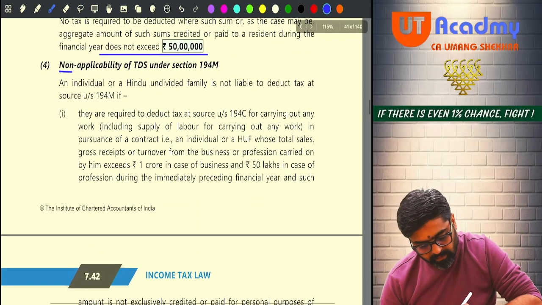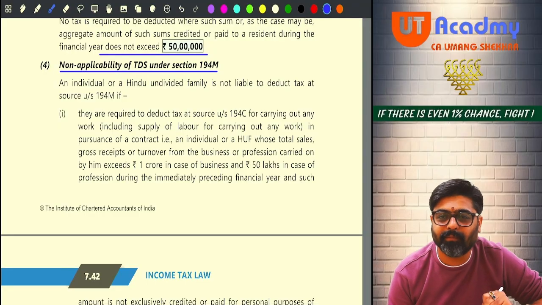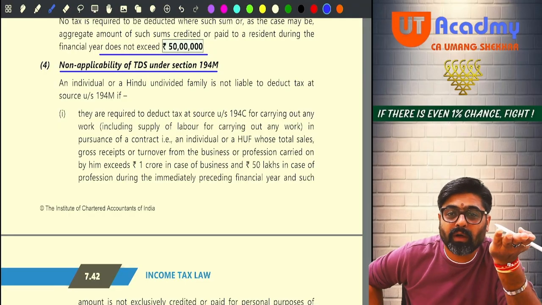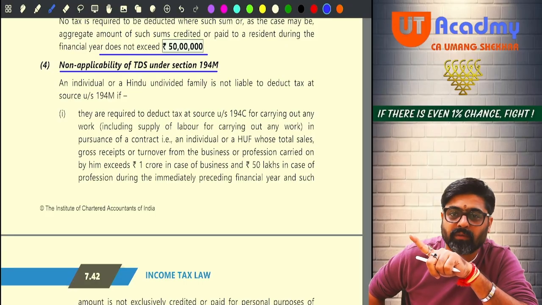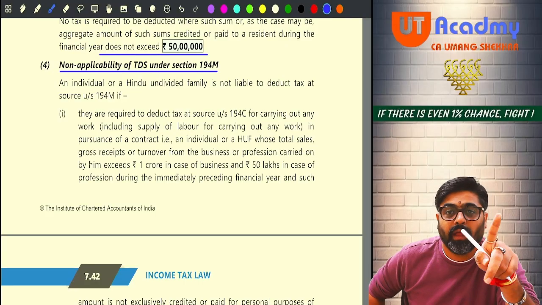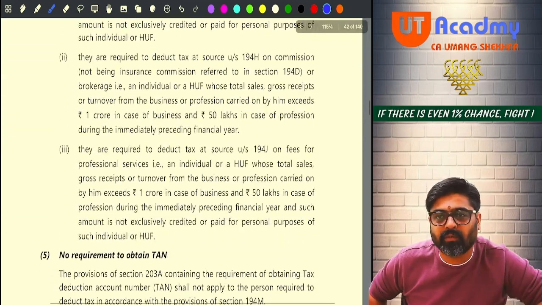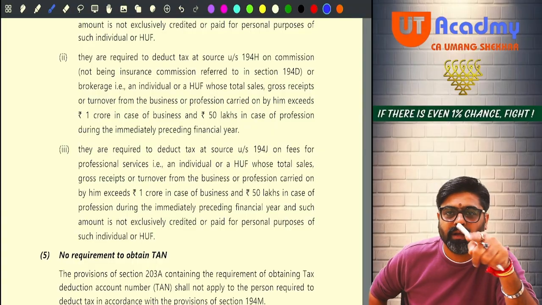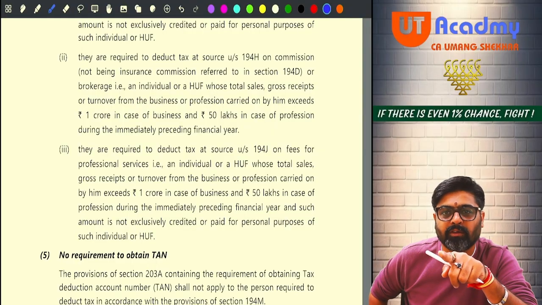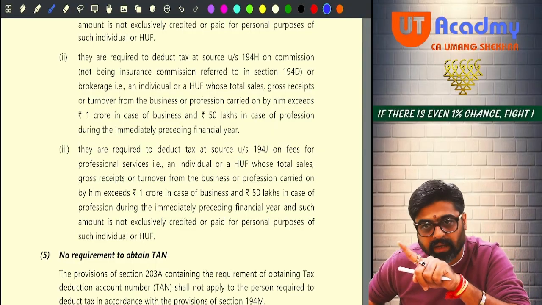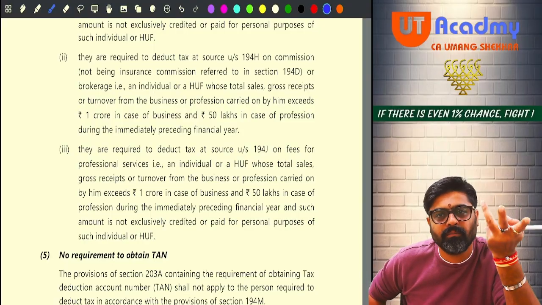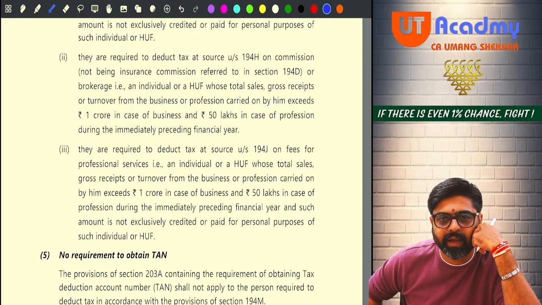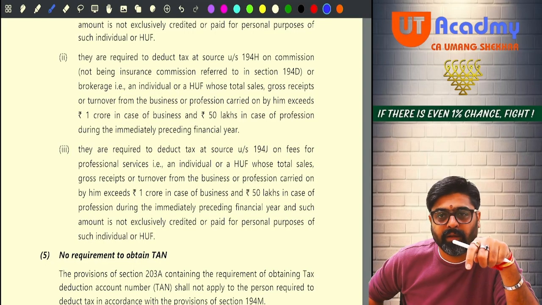Now, non-applicability of TDS under section 194M. If you are already liable to deduct TDS under 194C, then go and deduct there. Don't come here. Hello. If you are already liable to deduct TDS under 194H, then go there. Don't come here. And if you are already liable to deduct TDS on professional fees under 194J, go there, don't come here. Simple. Okay.